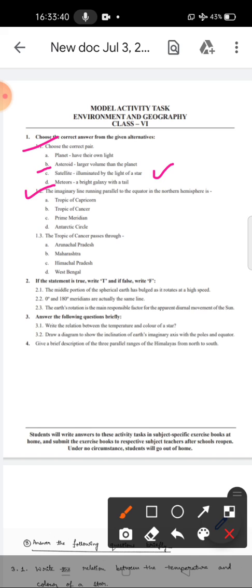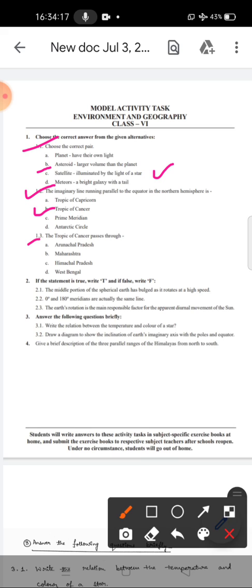Question number 2. The imaginary line running parallel to the equator in the northern hemisphere: Tropic of Capricorn, Tropic of Cancer, Prime Meridian, Antarctic Circle. So which imaginary line, or which latitude, runs parallel to the equator in the northern hemisphere? As we know, in the northern hemisphere there are 3 latitudes: Tropic of Cancer, Arctic Circle and North Pole. So Tropic of Cancer is the correct answer because Arctic Circle is not in the options.